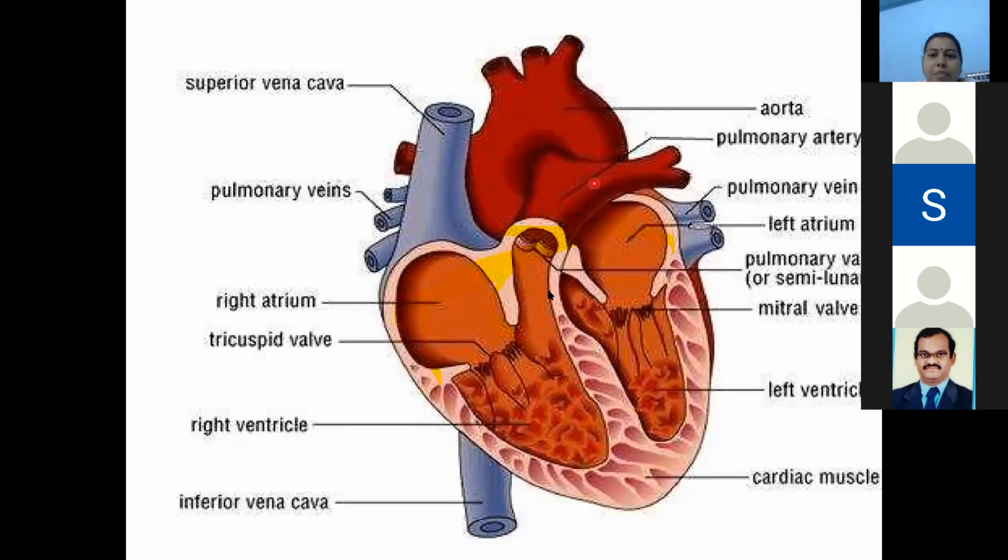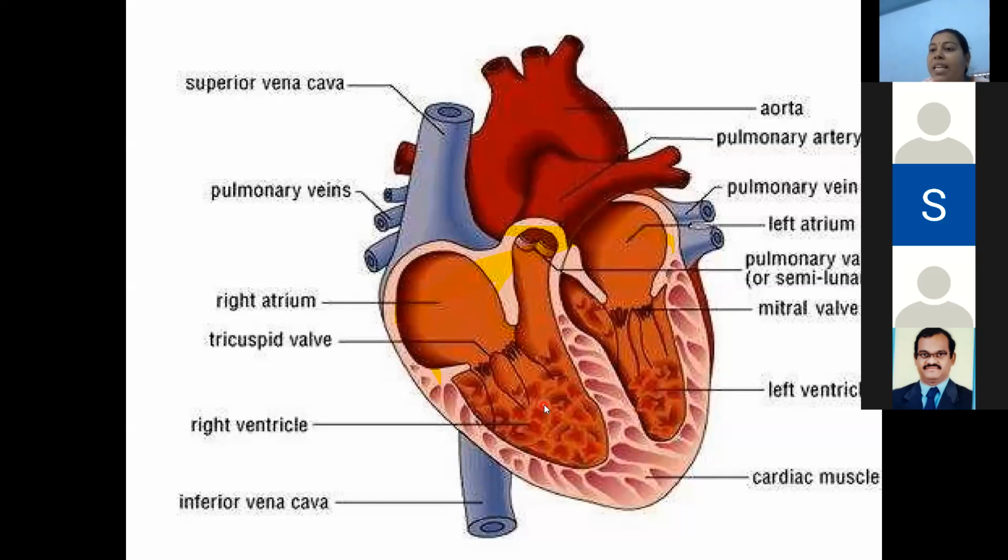Right. See, this is the heart structure. It is pear shape. This heart is located in the chest region, and here we have four chambered heart. Upper chambers are called auricles, whereas lower chambers are called ventricles. Right. Here, let us see the next point, on the right side, students, flow of deoxygenated blood.